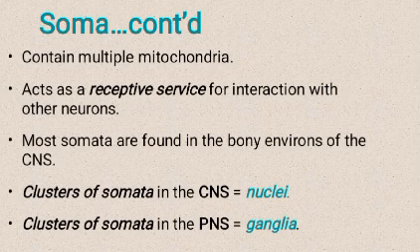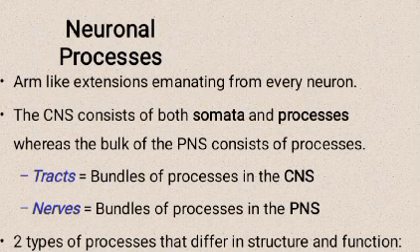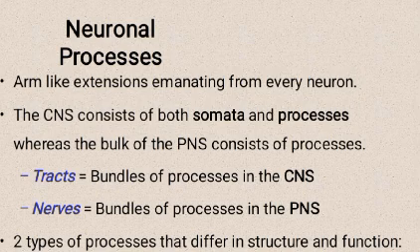Most somata are found within the bony environs of the central nervous system. A cluster of somata in the central nervous system is called a nucleus. A cluster of somata in the peripheral nervous system is called a ganglion. Neuronal processes are arm-like extensions emanating from every neuron. The central nervous system consists of both somata and processes, whereas the bulk of the PNS consists of processes. A bundle of processes in the CNS is a tract. A bundle of processes in the PNS is a nerve.